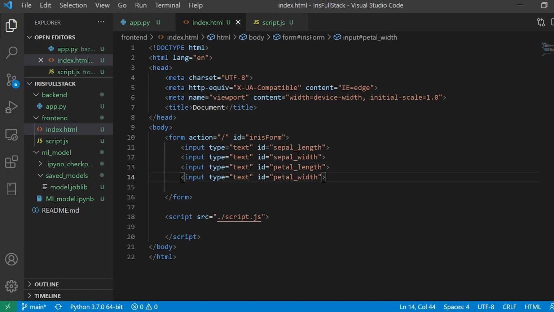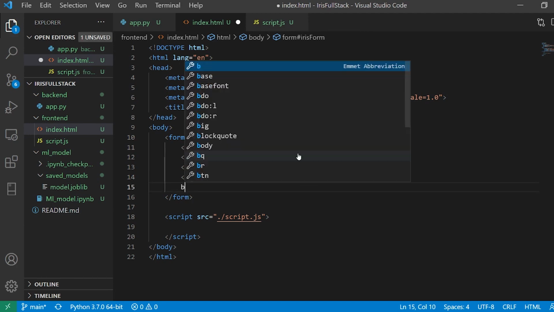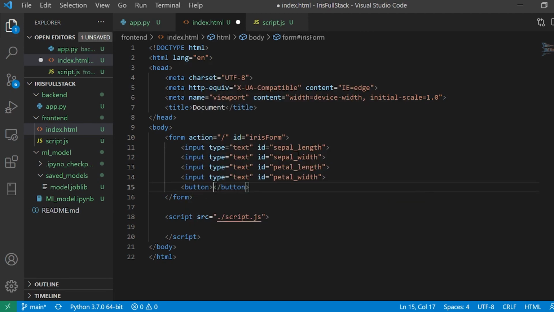All right, so my form is ready. Now I need a button, so I'll make a button, and the type of the button is going to be submit. At the moment this seems fine, and here I'll say submit.